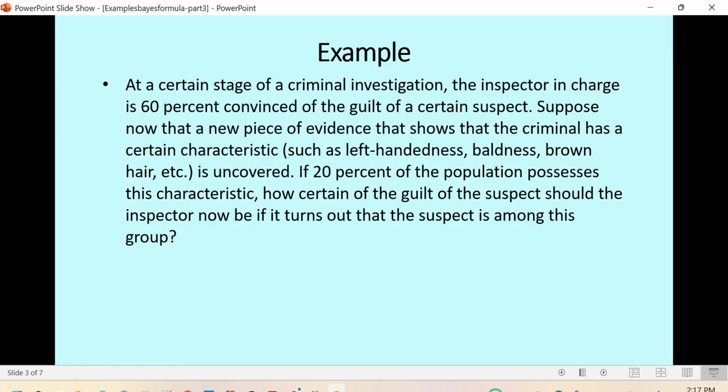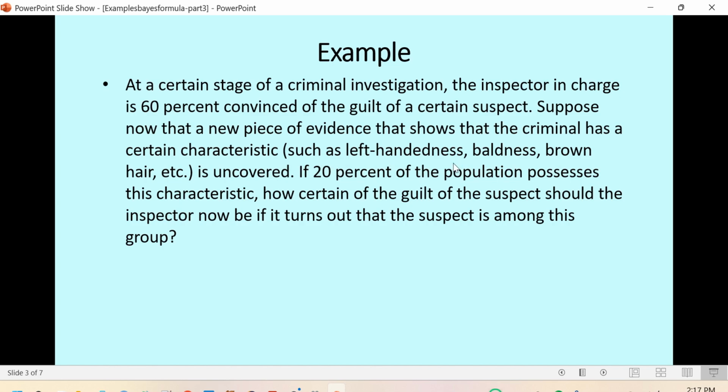In this example, we have a prior probability that the inspector is in charge of, 60% that a person is guilty. Then we have additional information that the criminal has some certain characteristic, such as left-handed, baldness, or blonde hair.